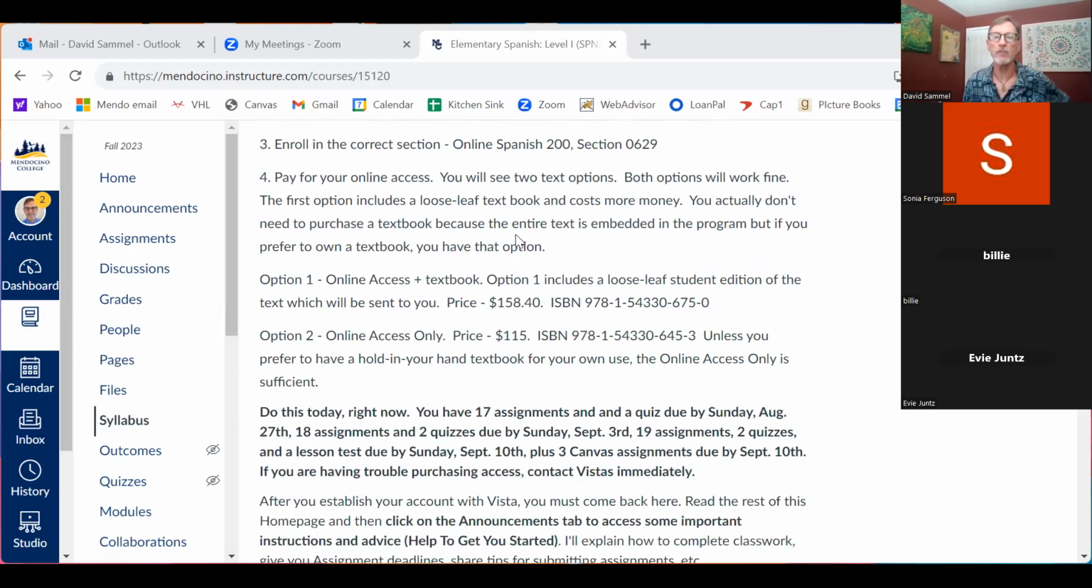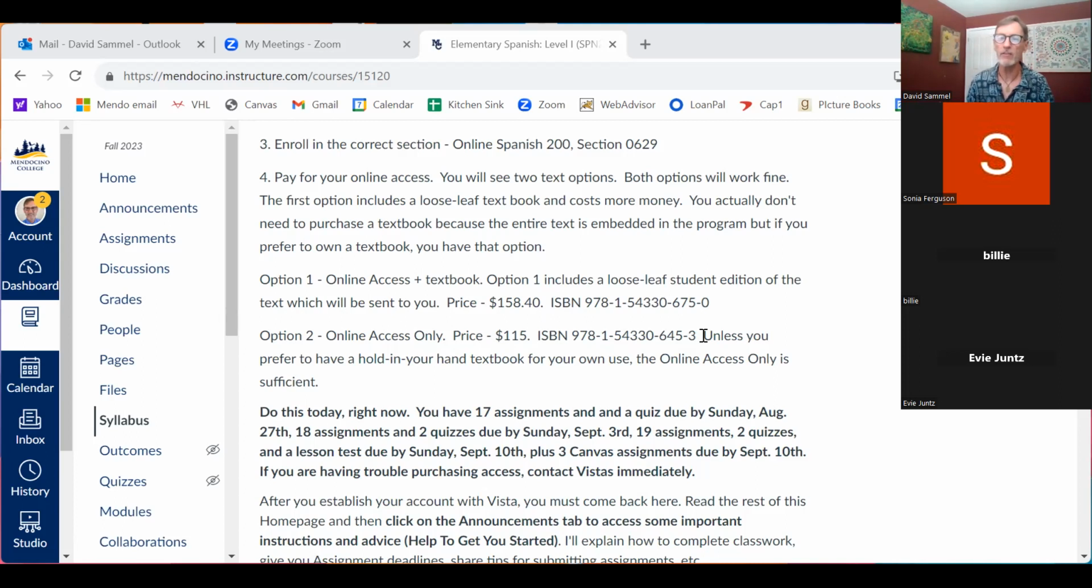Now, the last time I checked this, there were two access levels. One was almost $160, and that's going to include a paper textbook. It's not much of a textbook. It's just a sort of loose leaf thing that you've got to put in a 3-ring binder. And you don't have to go that route. You can spend $115 if you're happy with using a textbook that's embedded in the program. So you don't have to buy a textbook for this class, but you do have to buy one of these two accesses, okay?